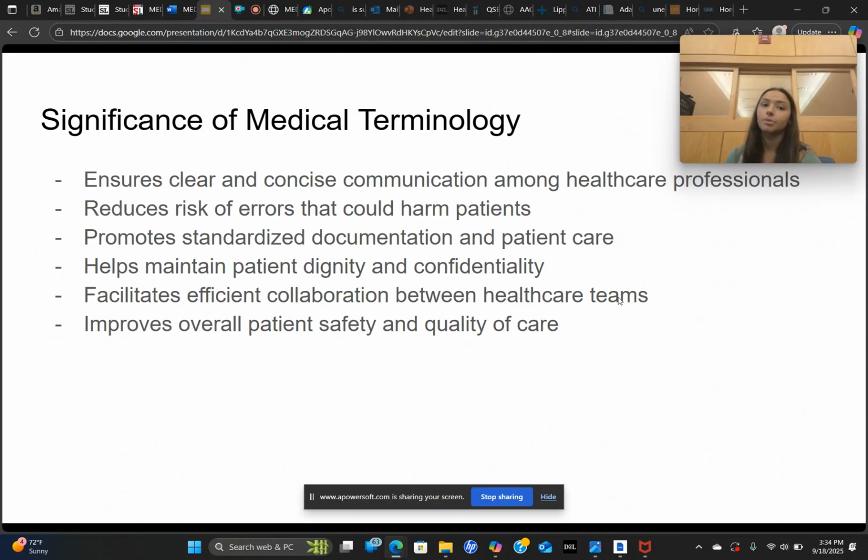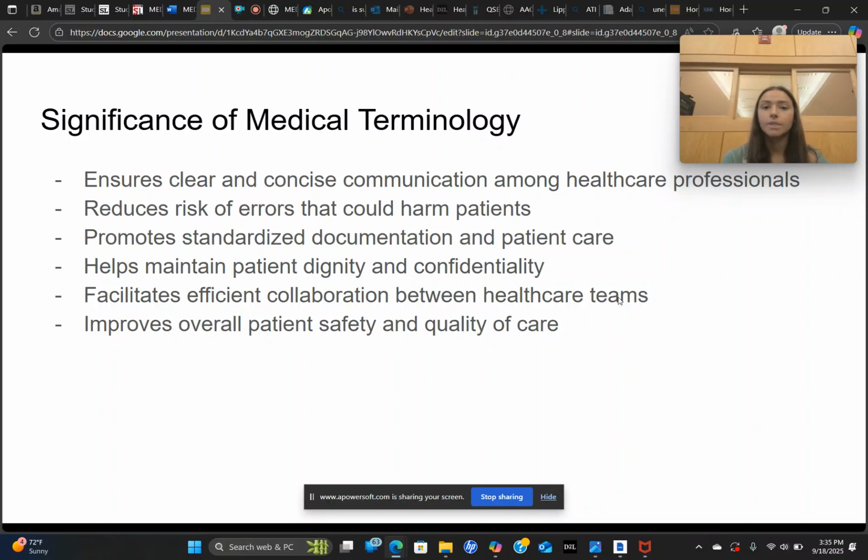Significance of medical terminology. It can ensure clear and concise communication among healthcare professionals, reduce risk of errors that could harm patients, promote standardized documentation in patient care, help maintain patient dignity and confidentiality, facilitate efficient collaboration between healthcare teams, and improve overall patient safety and quality of care.